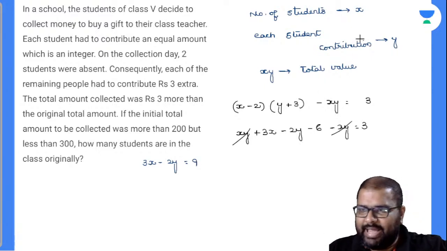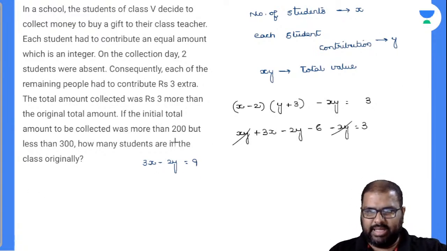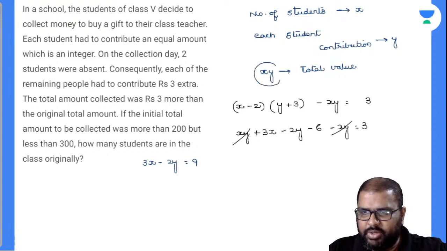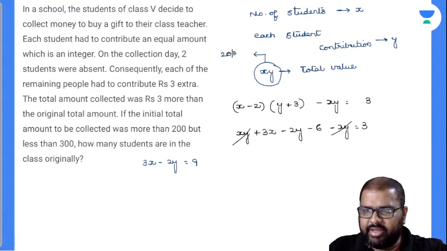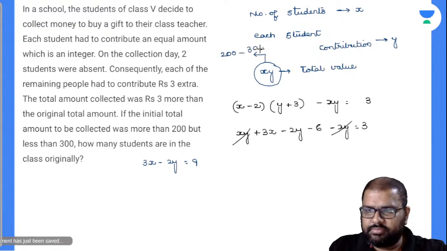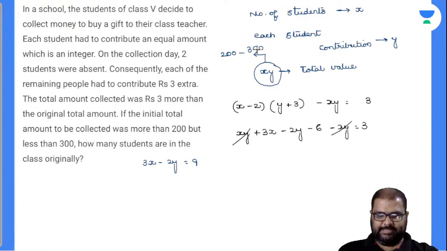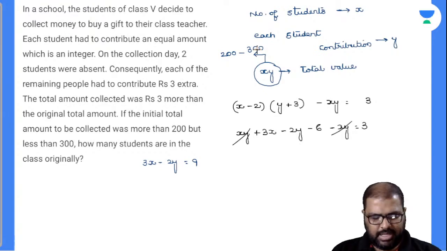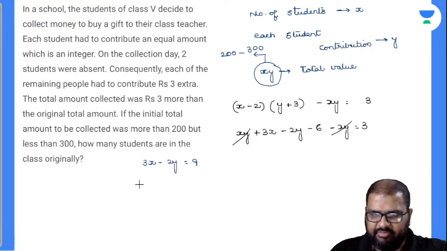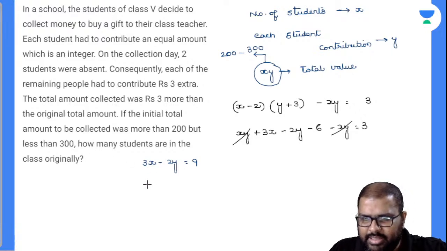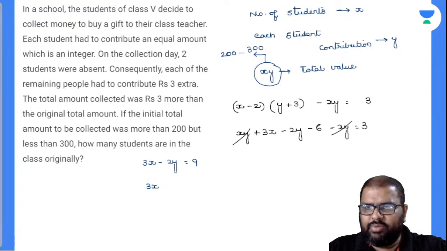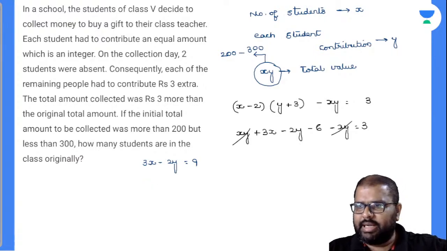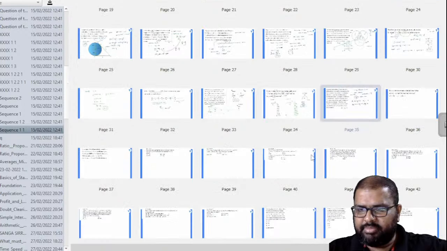Now see here, X and Y values have to satisfy this, and the total amount collected, X into Y, must be in between 200 and 300. Okay, fine. Now, how can we do this? 3X minus 2Y, you closely observe there. Let us find out one value. I'll take down one more slide here so that you can have more clarity regarding what we are doing there.